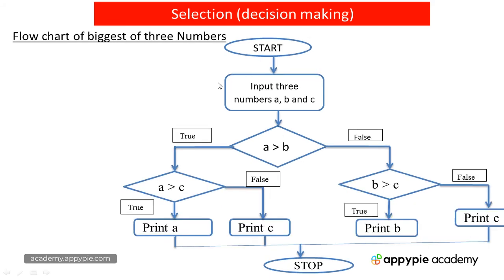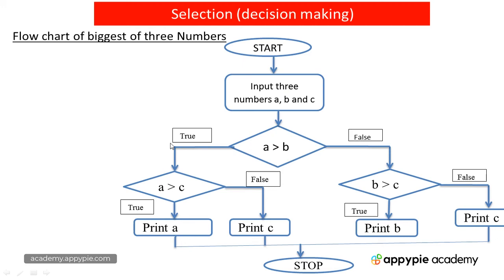Let's have another flowchart. Flowchart of the biggest of three numbers. You might have some difficulty understanding this flowchart, but don't worry, we will be writing a Python program to find out the biggest of three numbers also. This is the start. Input three numbers A, B, C. These are the variables A, B, C. We will be making the check: is A greater than B? This is your decision box.